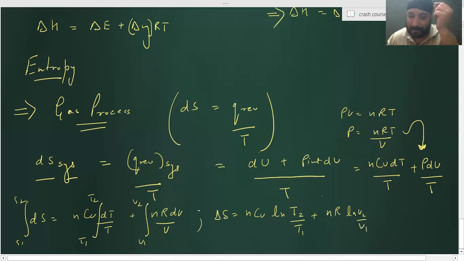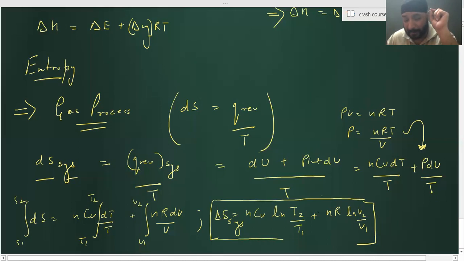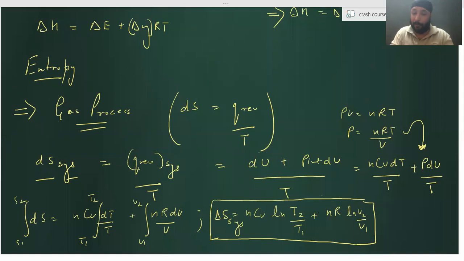That means, listen guys, for delta S of the system for any gaseous process, please use this formula. You'll get the answer. Whether it is a reversible or irreversible process, you can apply this formula to calculate delta S, because entropy is a state function. It does not depend on the nature of the process. Use that delta S of the system everywhere. Understood?